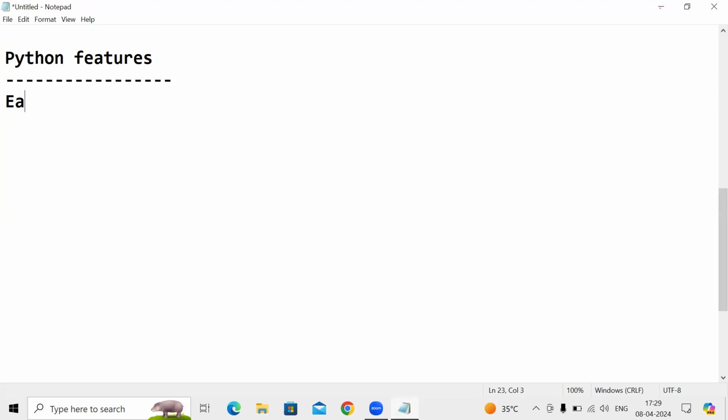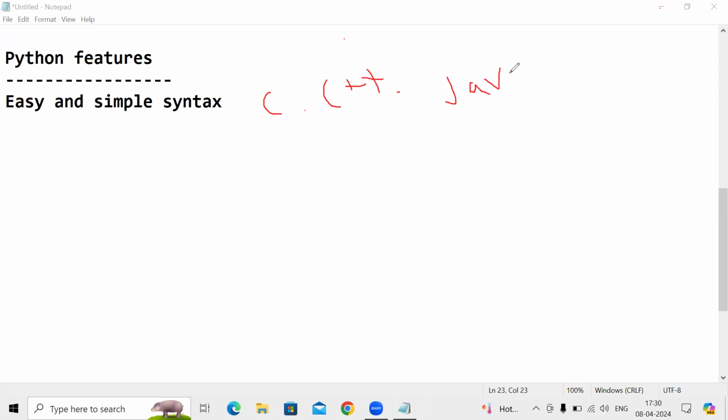And the first point is easy and simple syntax. Guys, you all know we have C, C++, and Java. All these programming languages we have, and Python is also one programming language. When compared to C++ and Java, Python is easy.